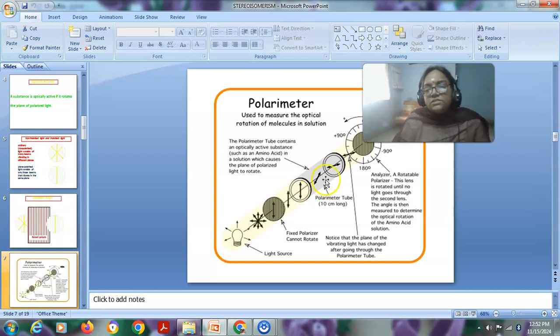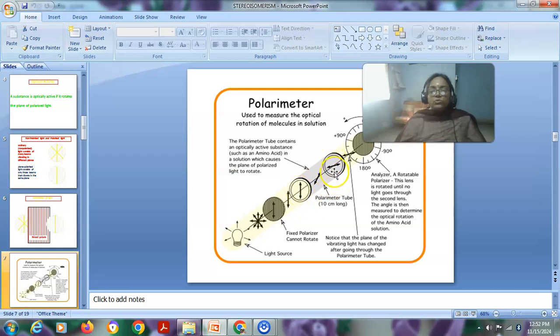There is a cylindrical tube kept here. It's called a polarimeter tube. The optically active substance, in the form of a solution, is kept in the polarimeter tube.